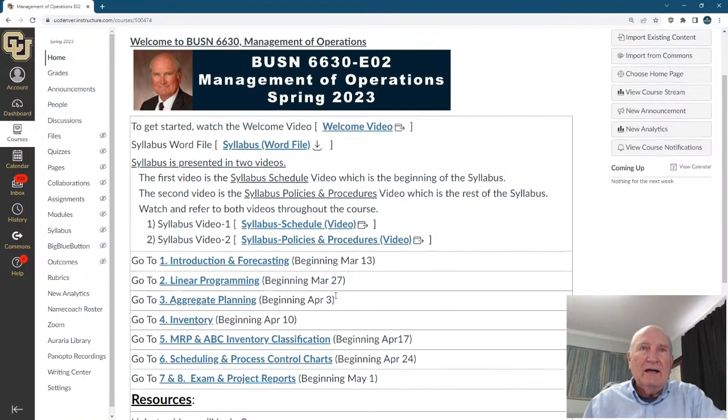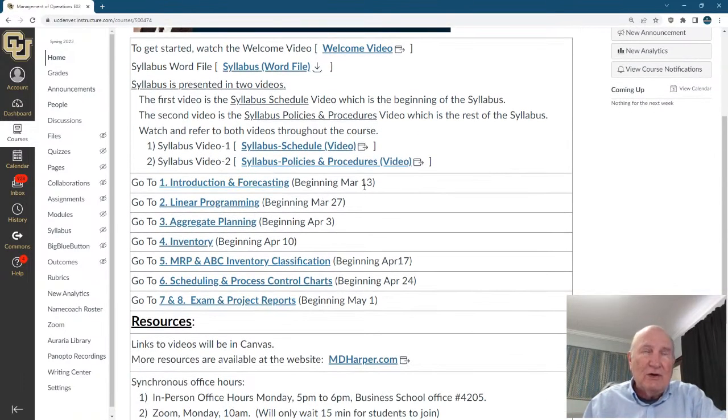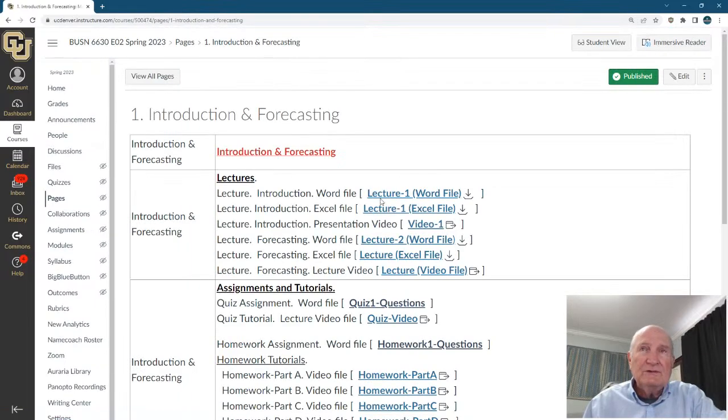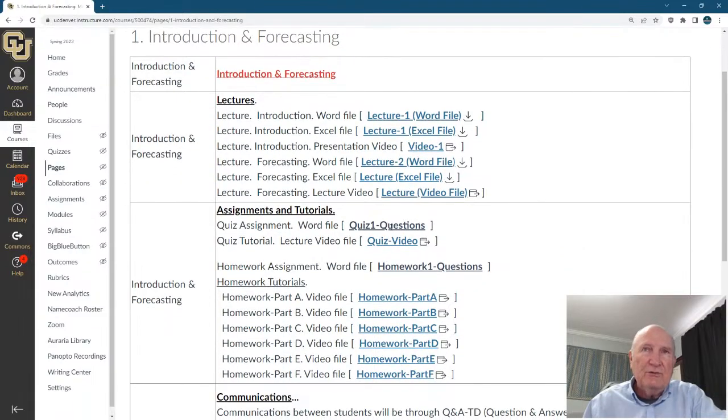Now, here are the modules beginning March 13th. If you open the first module, notice I have lecture Word files, Excel files to work the problems, and video files to describe what I do. So use the Word files, use the Excel files, use the videos, use all these resources. Down here, the Q1 questions and homework 1 questions. And I also have a video on how to work the quiz. So these are lecture videos.